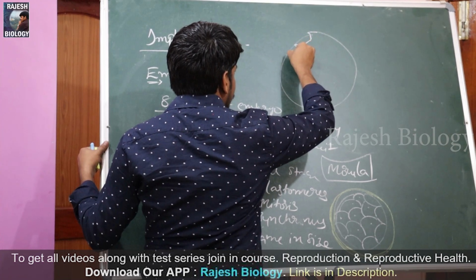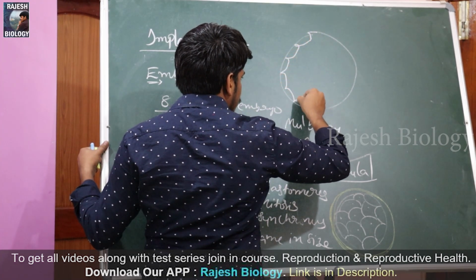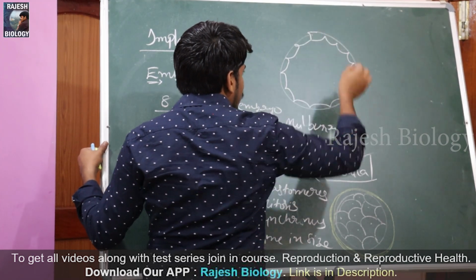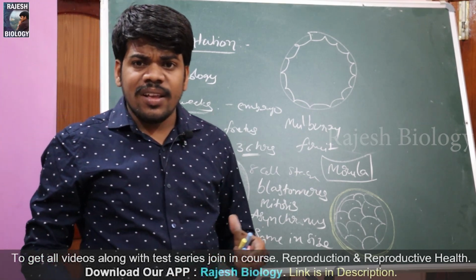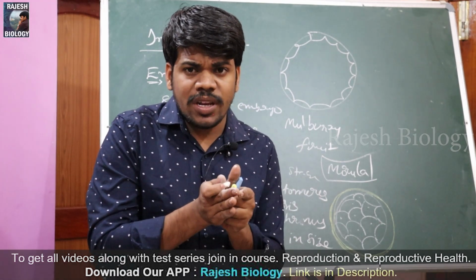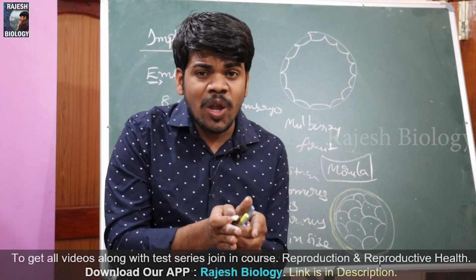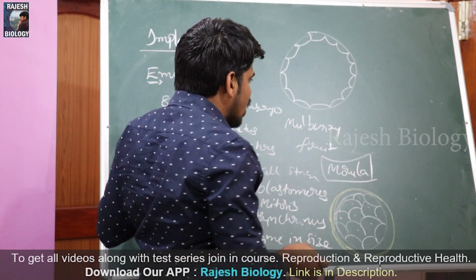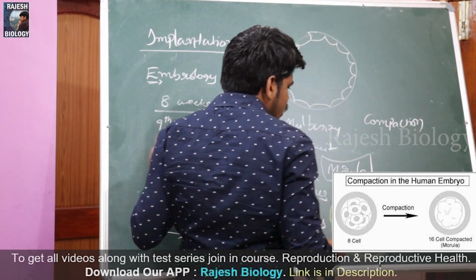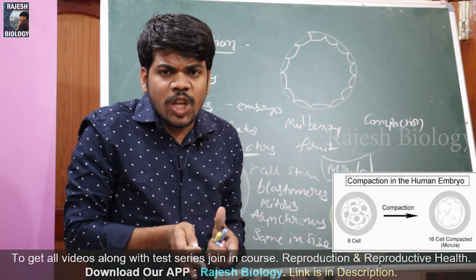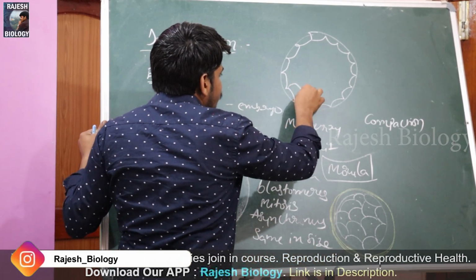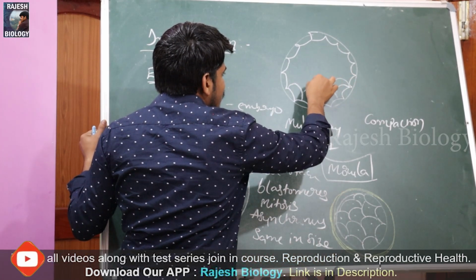It is the outer layer; inside, the cells are attached with one another. The attachment of the mulberry cells, the morula blastomeres, the attachment of the cells within the morula, is called compaction. By the process of compaction, the adjacent cells are attached with one another, and they adjust and create a space, and they arrange in 2 layers in this manner.